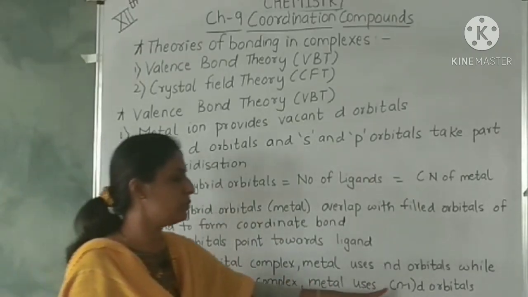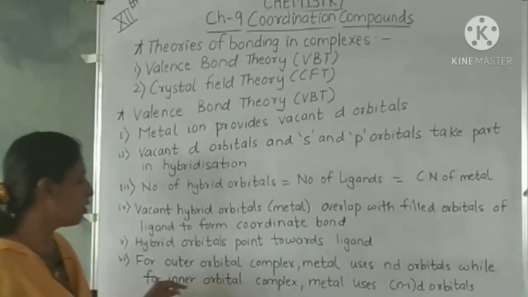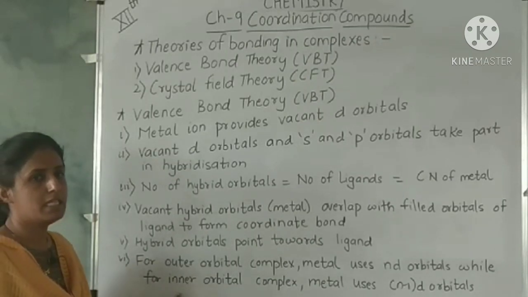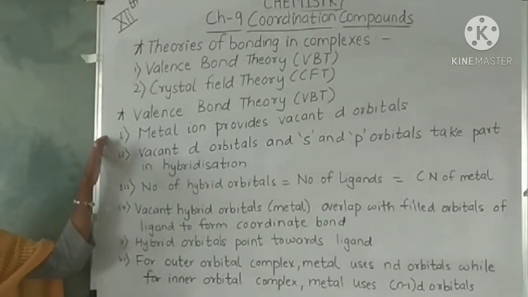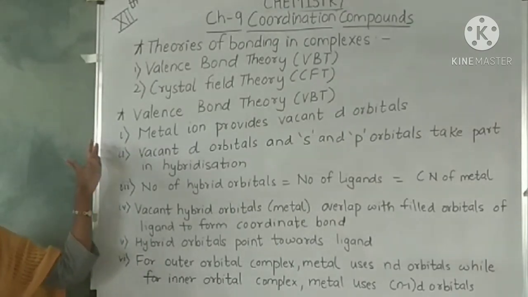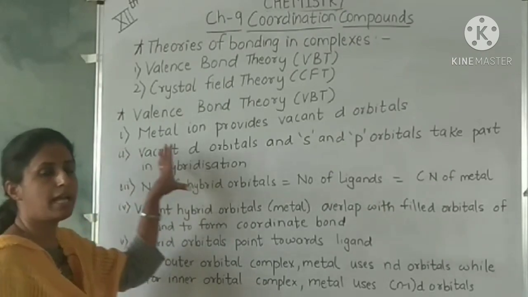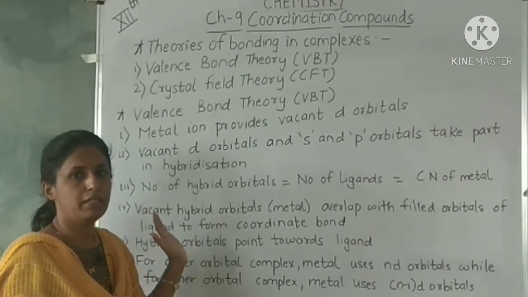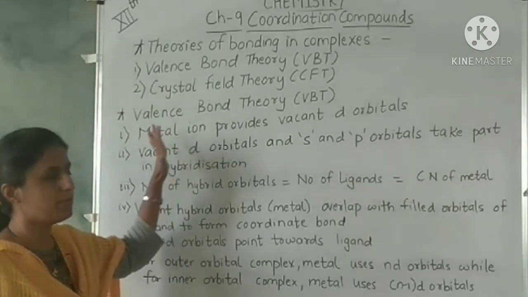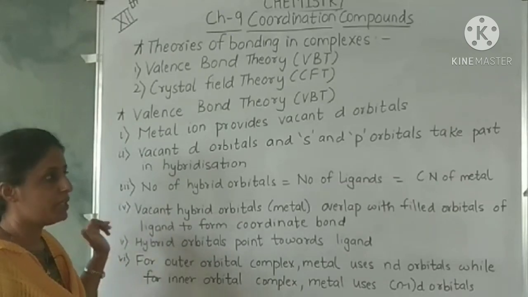And if the metal uses its n-1 d orbitals, then the complex formed is called an inner orbital complex. Now this valence bond theory is basically a theoretical concept. These hybrid orbitals do not exist, nor can they be detected experimentally. This is based on assumptions, and these are the assumption points.